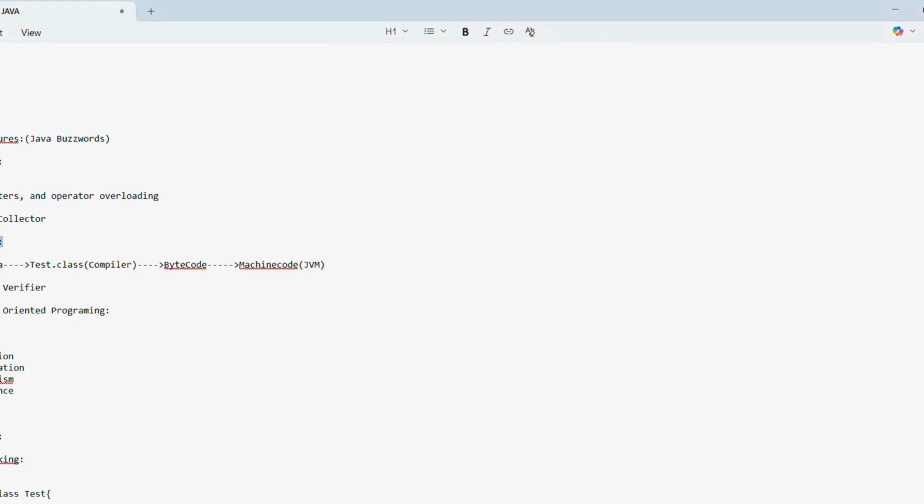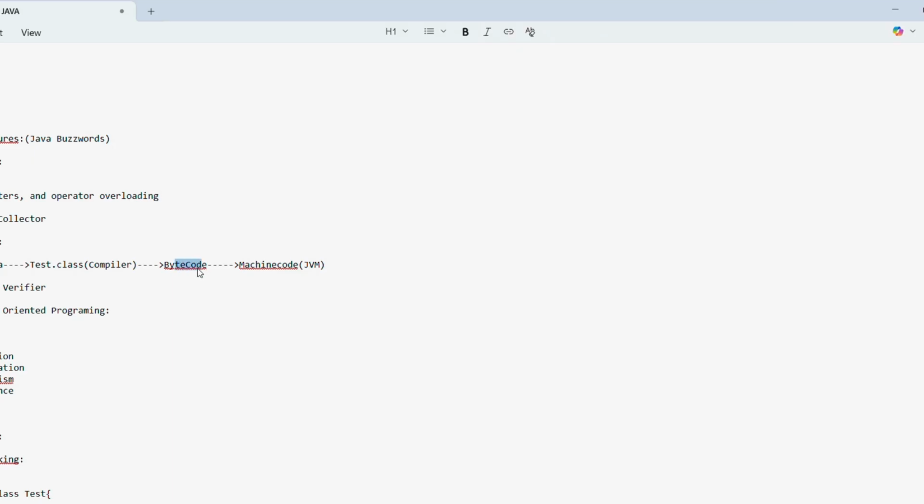And next we will discuss secure. Java is secure. What is the meaning of secure? My Java program never communicates with the machine directly. I'm writing a program test.java. First, this test.java program is converted into test.class. The compiler is responsible for converting test.java into the test.class file.